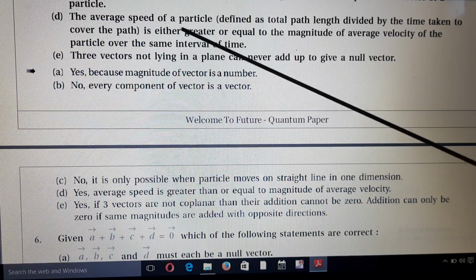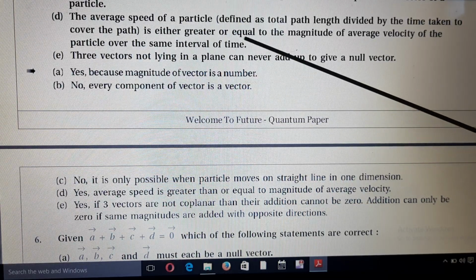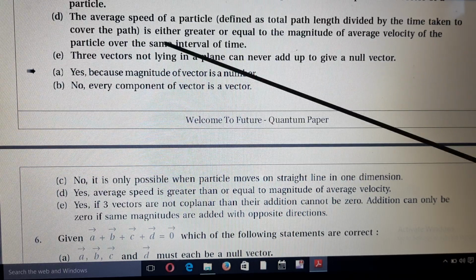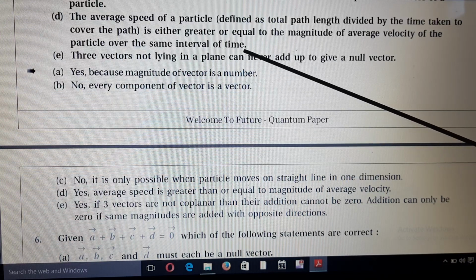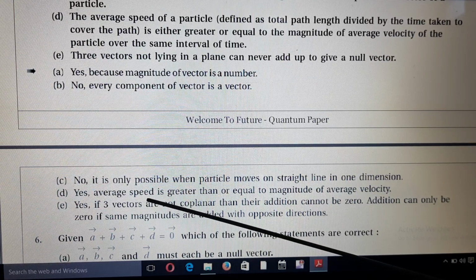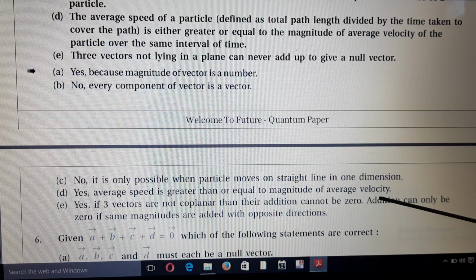D. The average speed of a particle is either greater than or equal to the magnitude of the average velocity of the particle over the same interval of time. Yes, average speed is greater than or equal to the magnitude of average velocity.